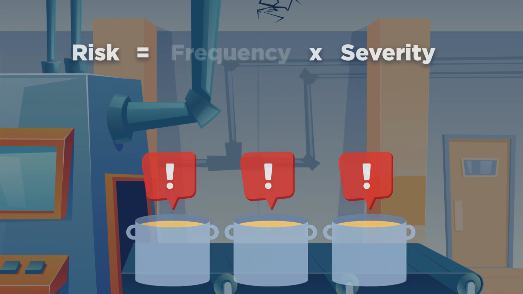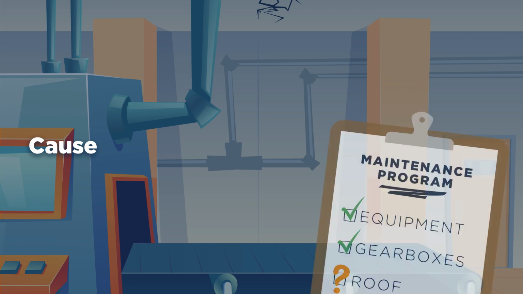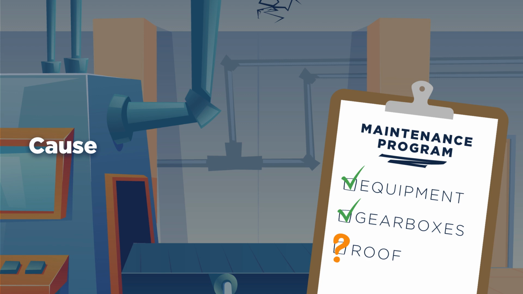All that being said, now we need to think of the cause. The cause is the reason the roof was leaking. And don't tell me it was leaking because it was raining. I know that. What is it that we did or what is it that we didn't do that led to the roof leaking? Maybe there's no maintenance program for the roof. That would be a good example.